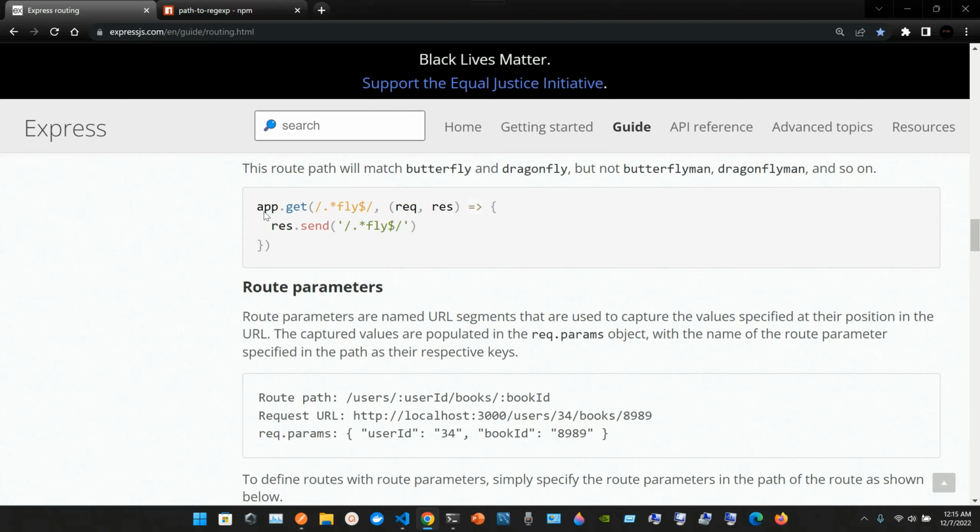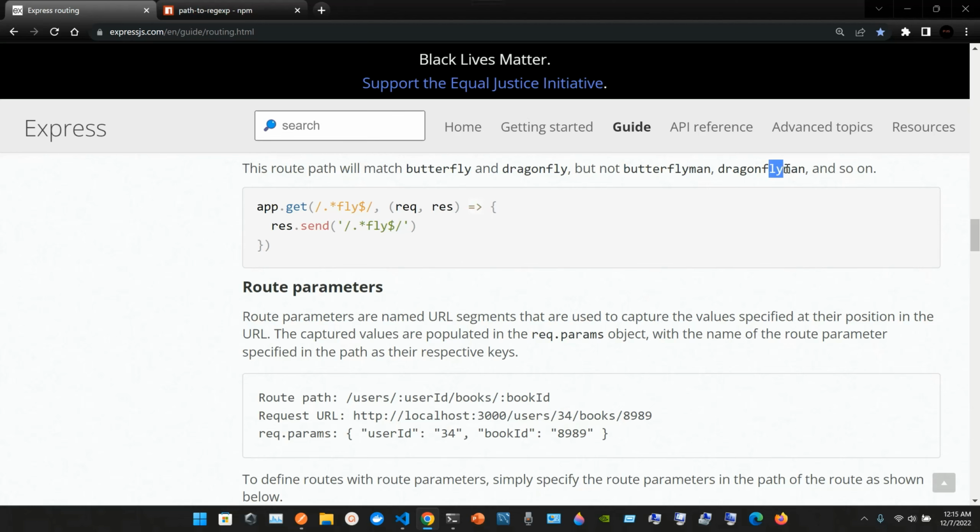This route path will match butterfly and dragonfly, but not butterflyman, dragonflyman, and so on. These are just some examples. App.get, slash, dot asterisk fly dollar sign, slash. So it says this route path will match butterfly, you have the fly here. It's going to match dragonfly, you have the fly here because it's ending in fly, but not butterflyman because fly is not at the end. It's kind of in the middle.